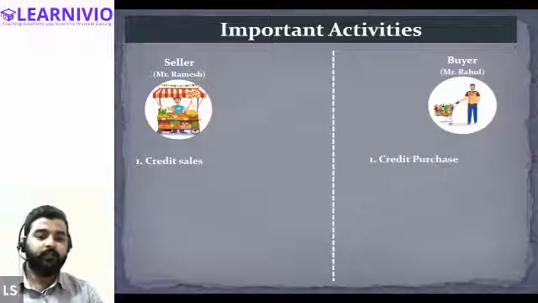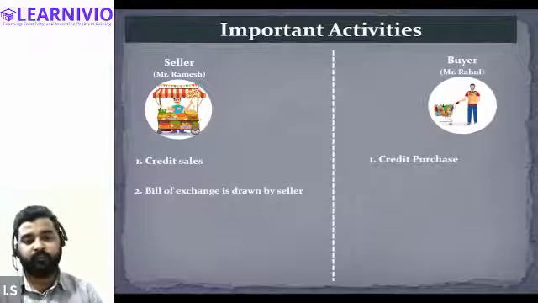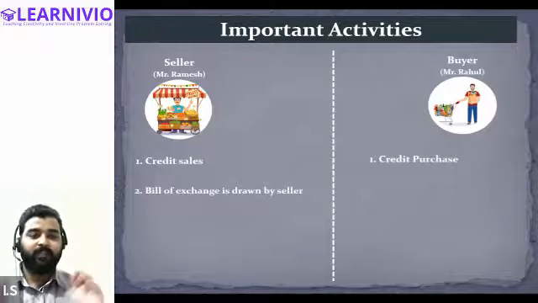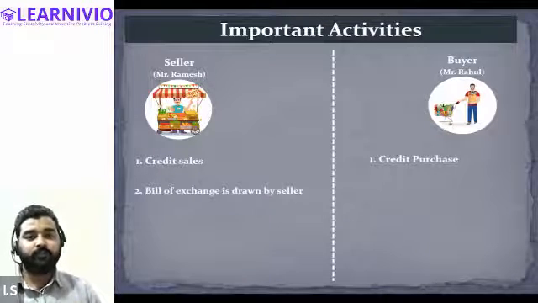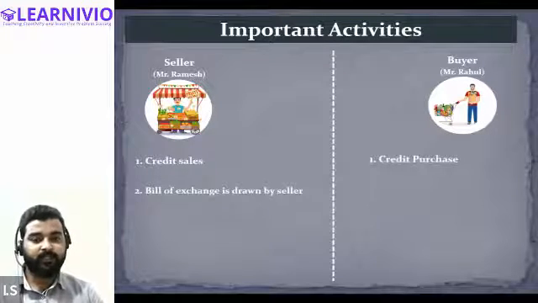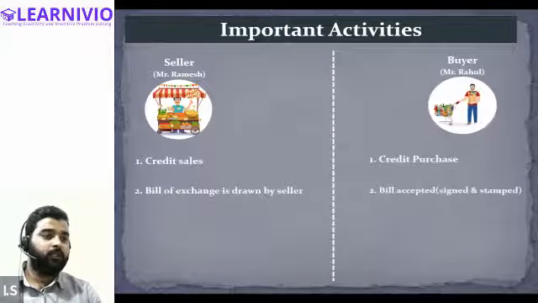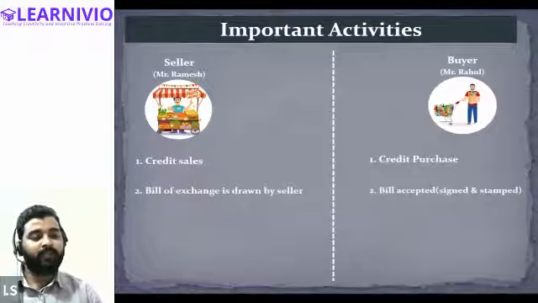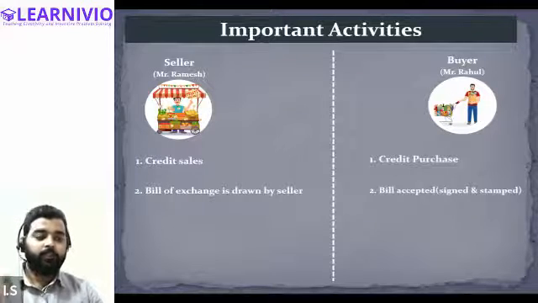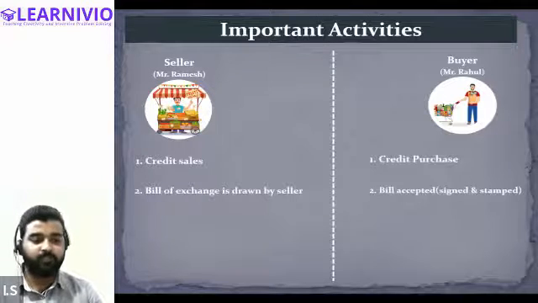Now after the credit sale, what does Mr. Ramesh do? Ramesh will be drawing an instrument, a bill of exchange, on which he will write certain things, such as pay 5,000, whatever the amount is, and then he will send it to the buyer. So the second thing that happens in the credit sale is the drawing of the bill of exchange. Once the bill of exchange is drawn, it reaches Rahul and is sent to him for signing and stamping. This process is called the bill is accepted. If the instrument is signed and stamped by Mr. Rahul, that is called acceptance of bill.